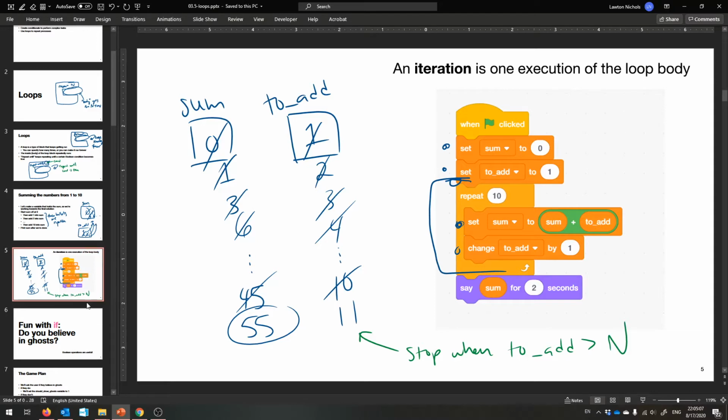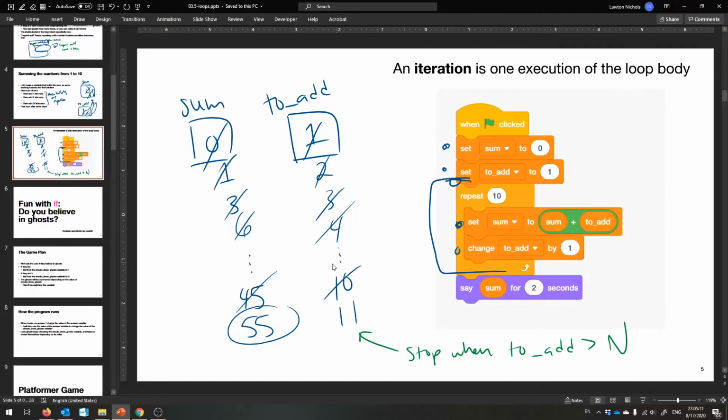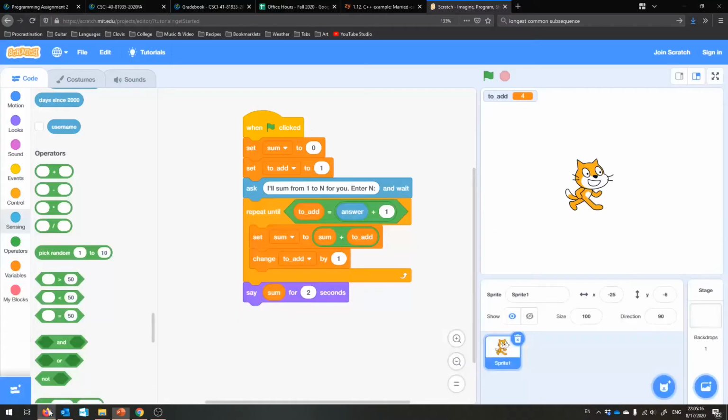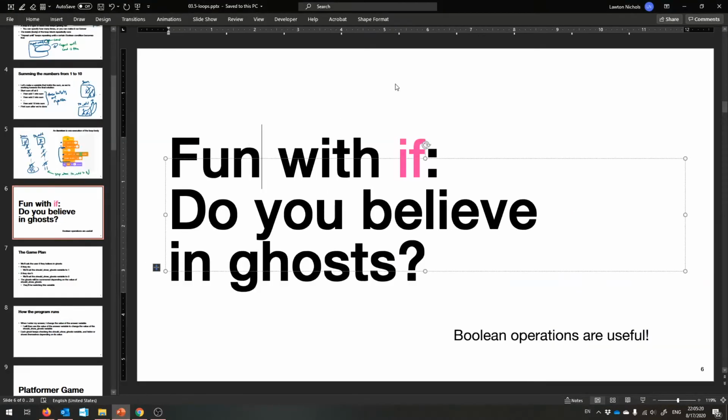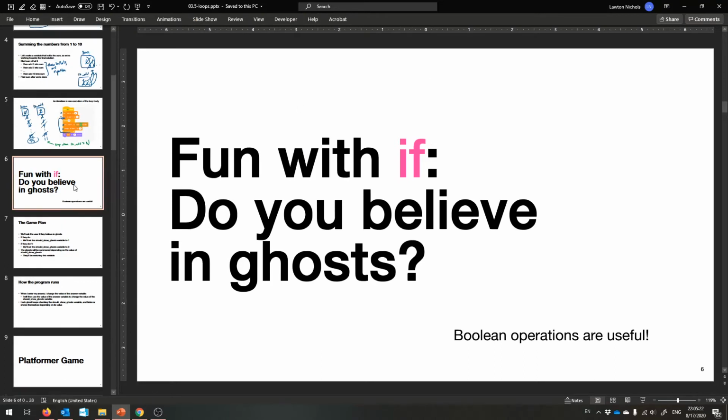Okay, hopefully that makes sense. Please walk through this on your own. I really encourage that. This is the way that you learn to program, by practicing and doing. So play around with this. But now let's get into some more examples.